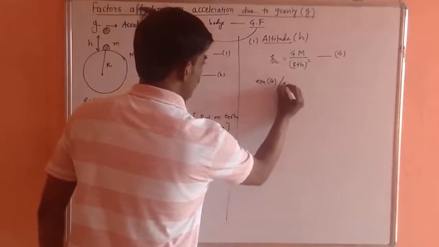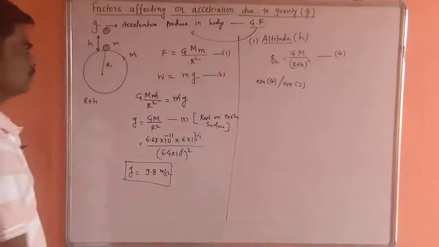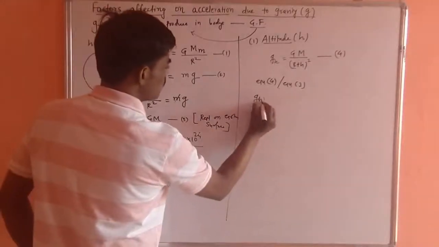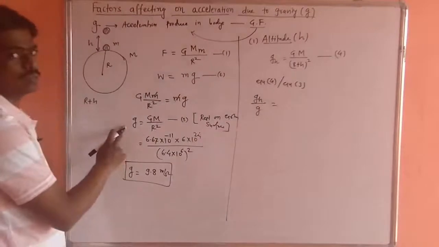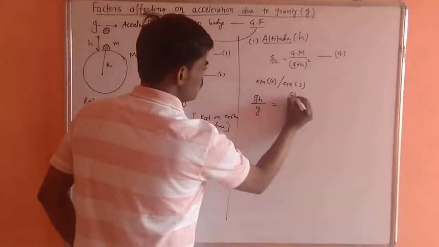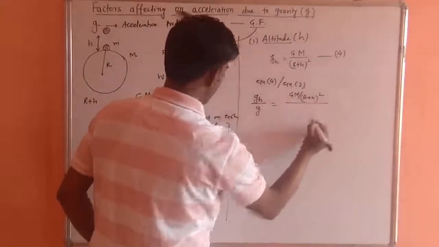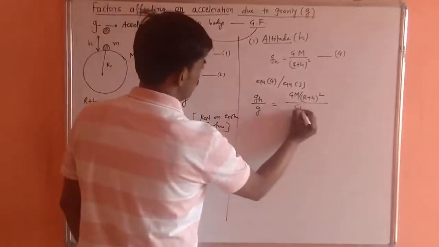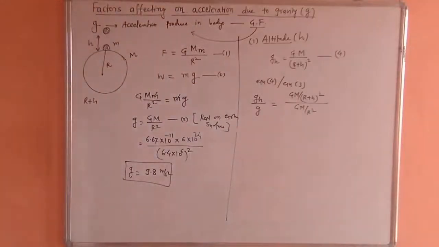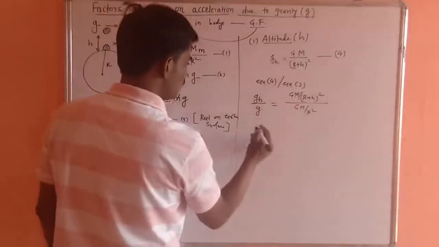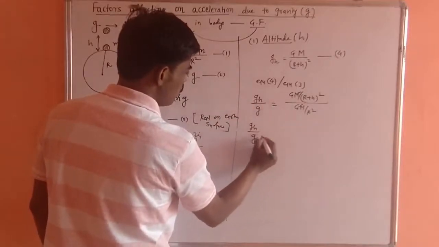So, equation 4 divided by equation 3. Now what do we get? gh upon g, LHS upon LHS, GM upon r plus h square divided by GM upon r square. So GM cancels, gh upon g.